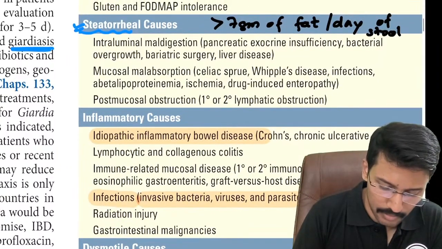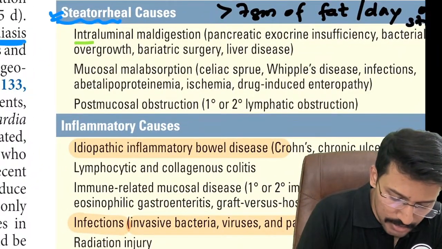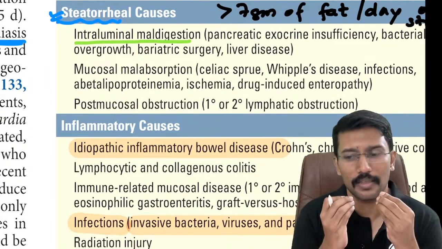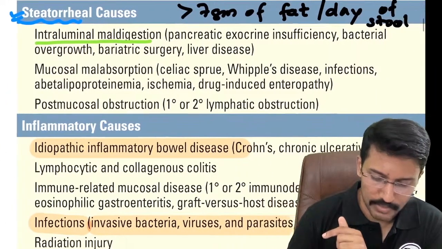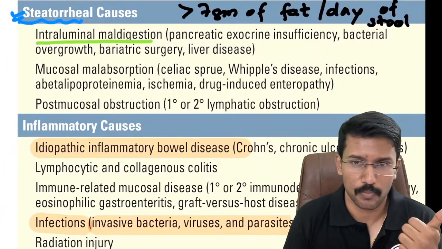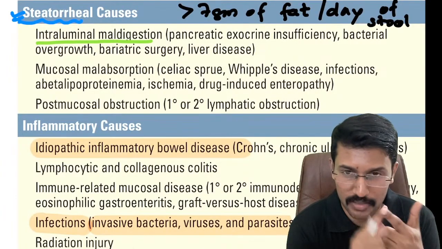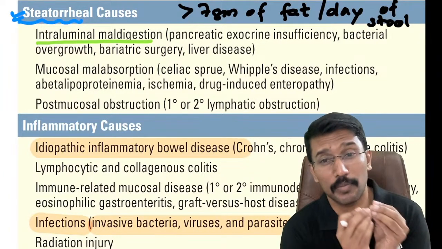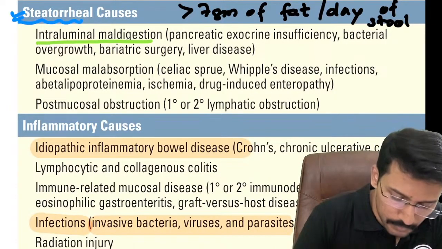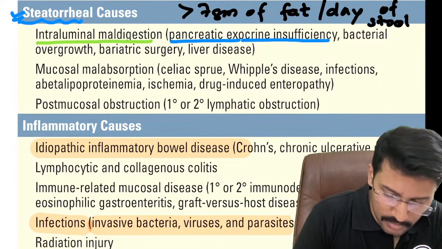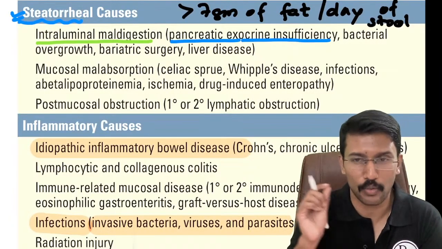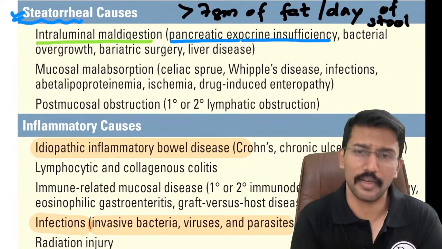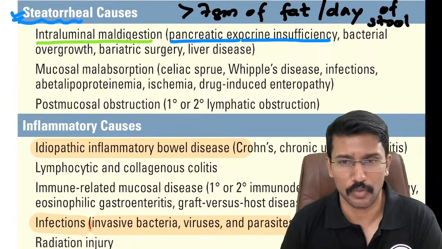In what all conditions can it happen? It can happen either because of impaired digestion of fat, maldigestion. And when maldigestion comes into the picture, obviously the deficiency of enzymes is the most important thing. And which enzyme is required for fat digestion? Lipase, right? It can be produced by the GIT, meaning the stomach, gastric lipase, and you have the pancreatic lipase, and the majority of the fat digestion is done by the pancreatic lipase. So if I have pancreatic disorders, like chronic pancreatitis or fibrocalculous pancreatitis or pancreatic duct obstruction, in such cases the lipase deficiency will be there and I will end up developing impaired fat absorption, right?